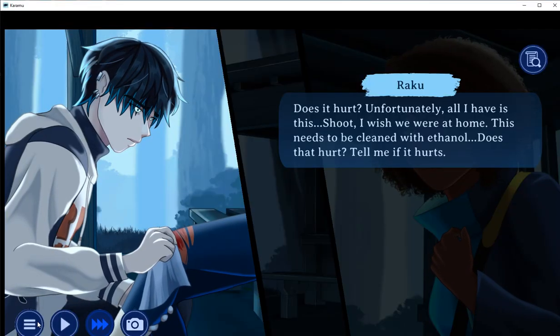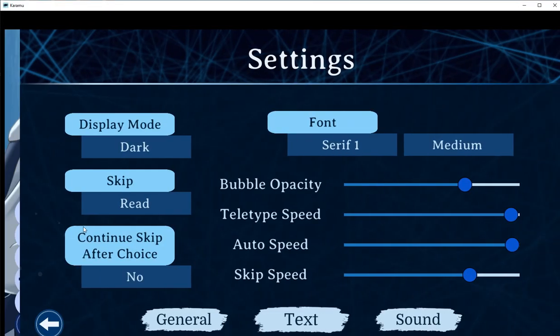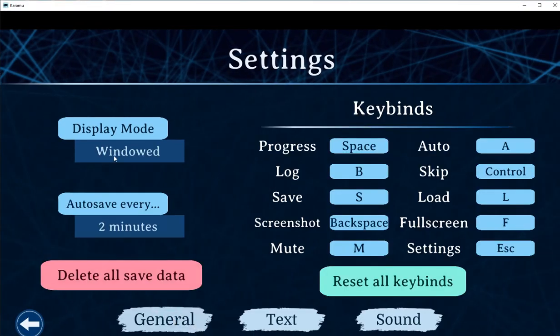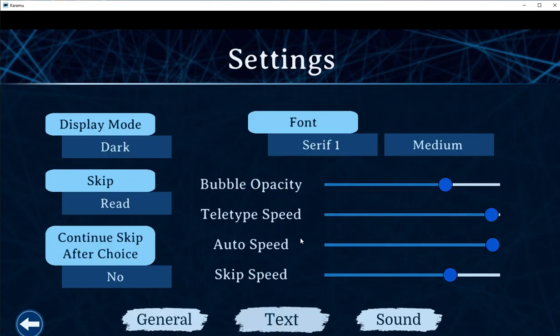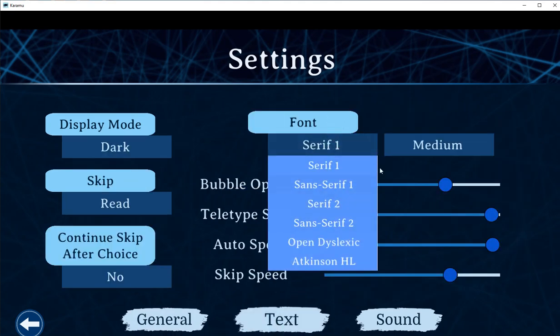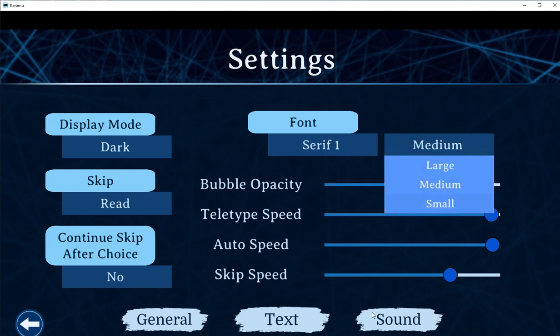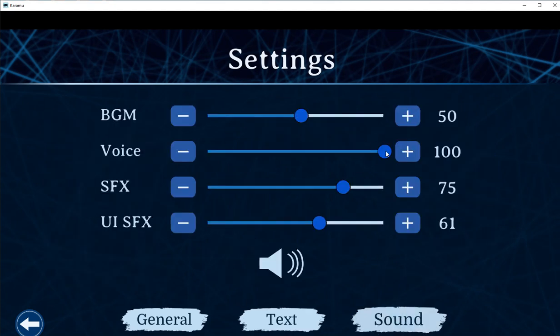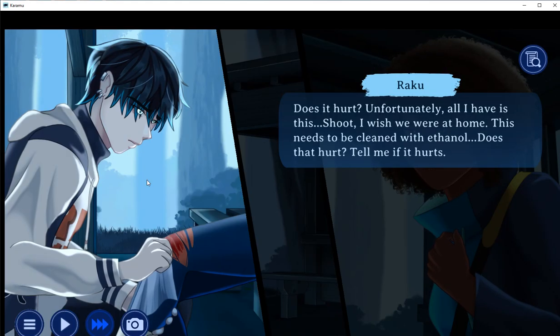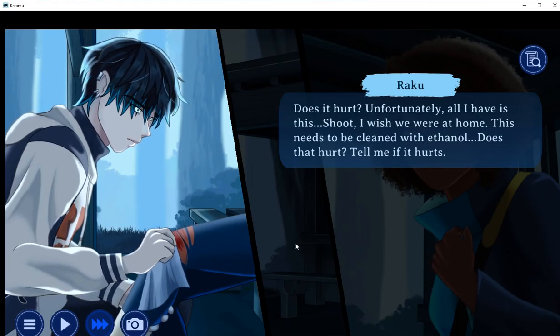So as I mentioned to you, if I go here and even just the settings, you've got general settings, you've got text settings like your fonts that you can choose and the size of them. I love the sound, how I can make the voice acting really high up so I can hear them, and I'm not so fussed about background music and sound effects, so those are a bit lower, so I can customize all that stuff, which is really great for me. So overall, really love it.